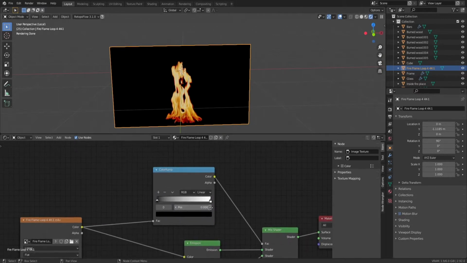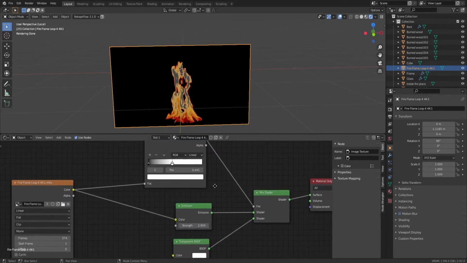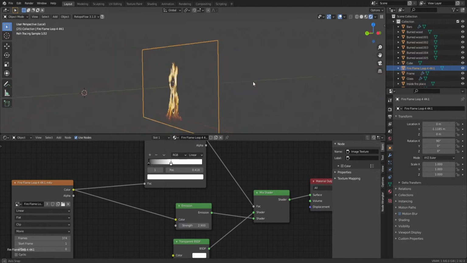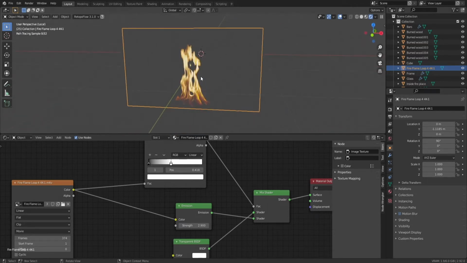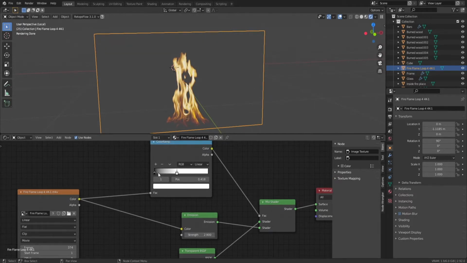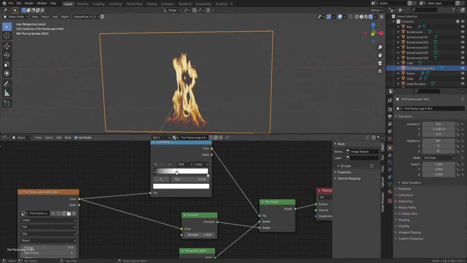So to get rid of it, what we do is basically play around with this color ramp, and as you can see, if we actually, yeah, I did it wrong. We have to change the emission and the transparent, and as you can see, this way we can basically get rid of the black background. However, it just looks a bit faded.